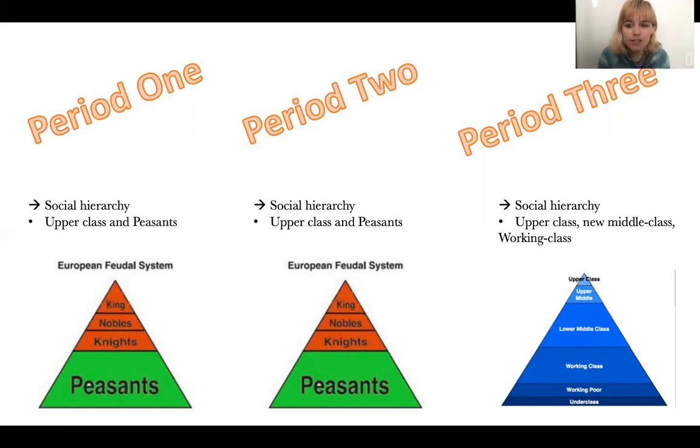But that's all going to change in period 3, guys, because we now have 3 classes: the upper class, the middle class, and the working class. So make sure you understand this change. We've got a continuity between period 1 and period 2, and we've got a change between period 2 and period 3.